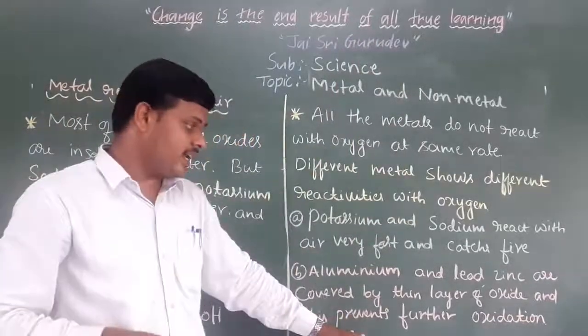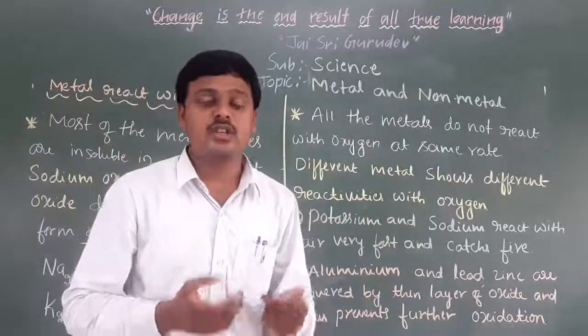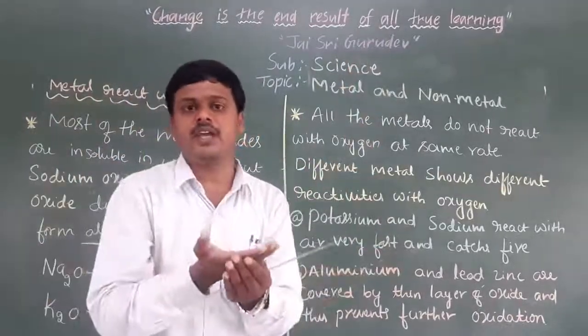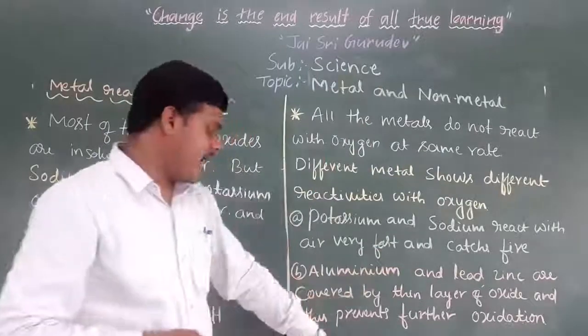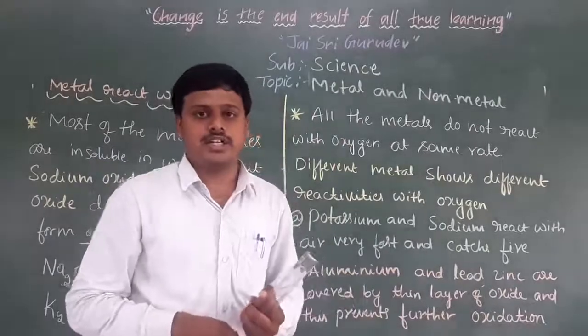So this thin layer prevents the aluminium from further oxidation. It forms as a hard substance, a protective layer, and acts to prevent further oxidation.